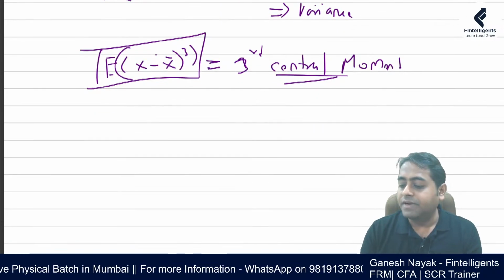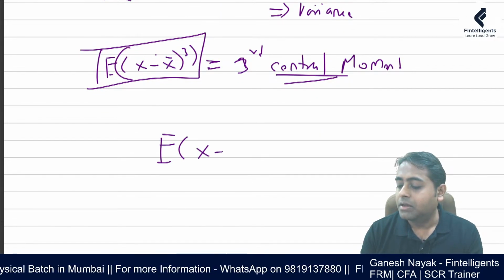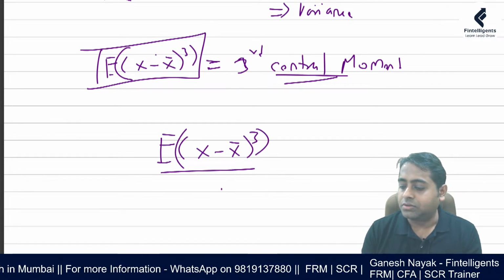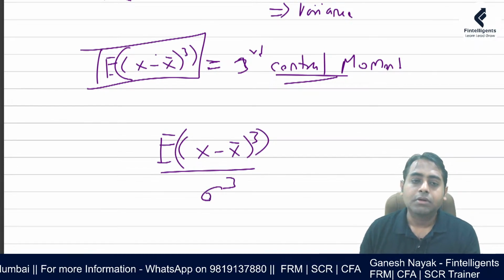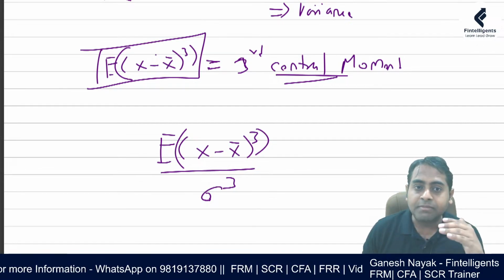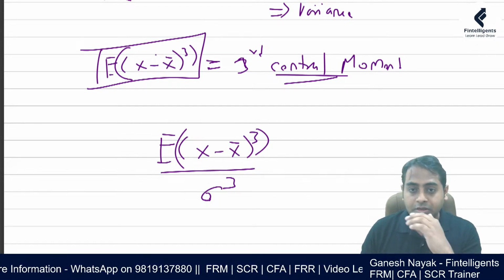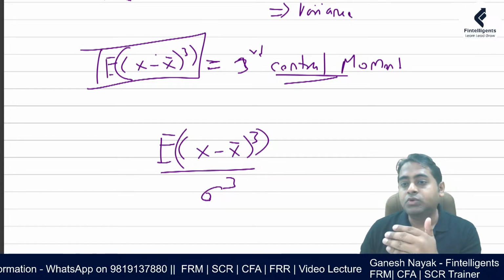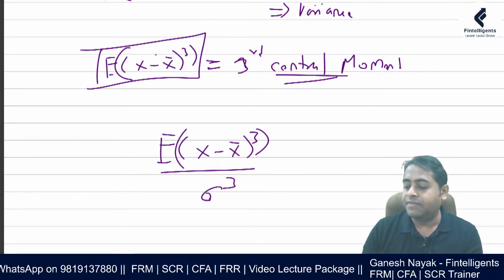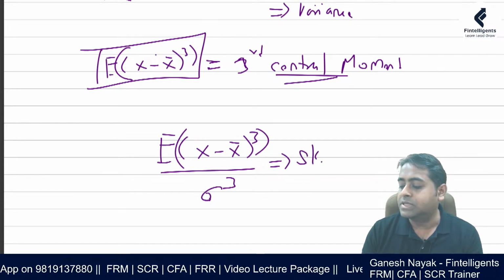So we will take this third central moment and do standardization. Divide by sigma cube. If you remember, in the normal distribution also we divide by sigma to standardize. But over here, why are we doing it raised to 3? Because the numerator is also in the format of 3, so we have to do it in that way. This entire thing is the skewness. What does skewness actually tell you?